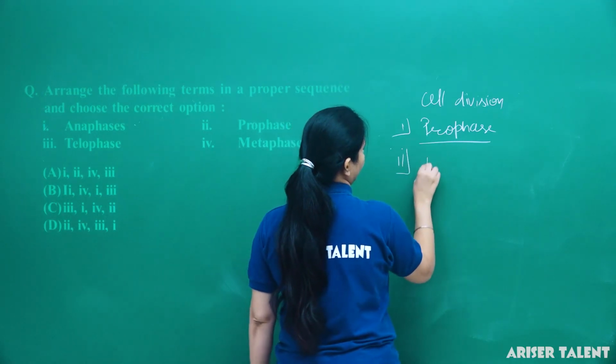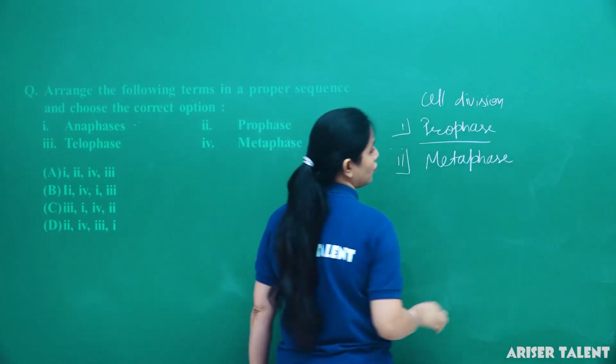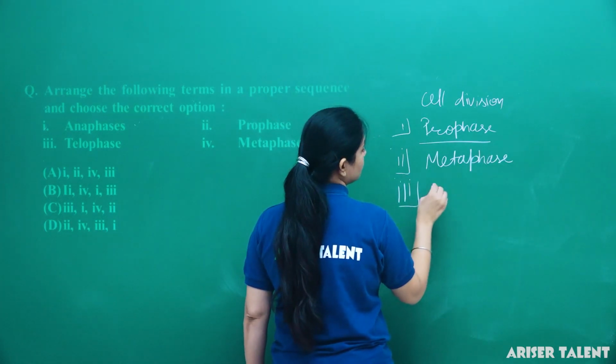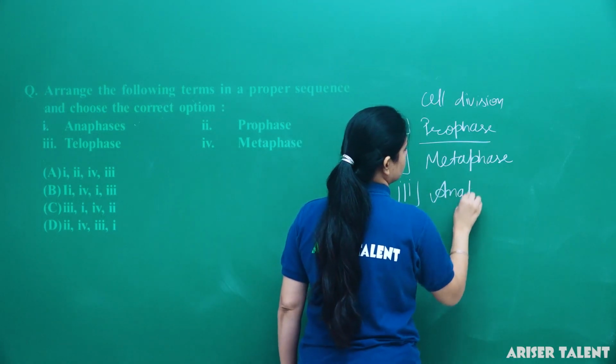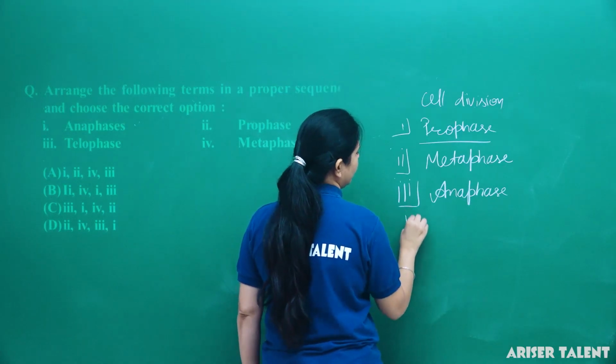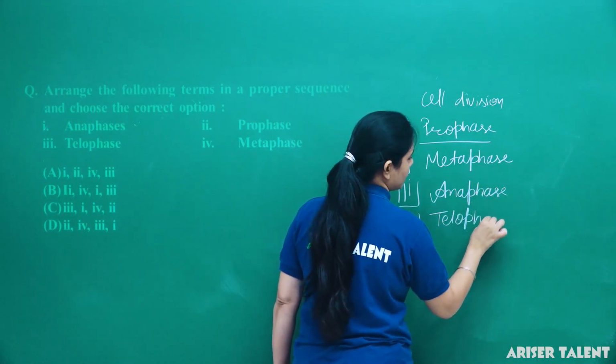Then metaphase, in which chromosomes come to the equator. Then anaphase, the shortest phase, and then telophase, that is the reverse of prophase.